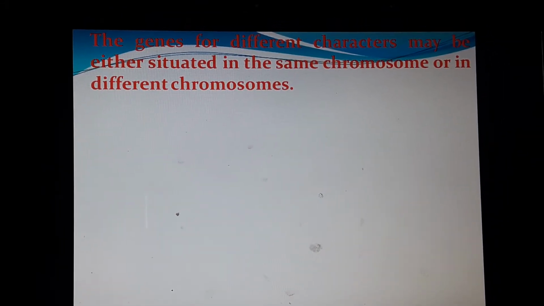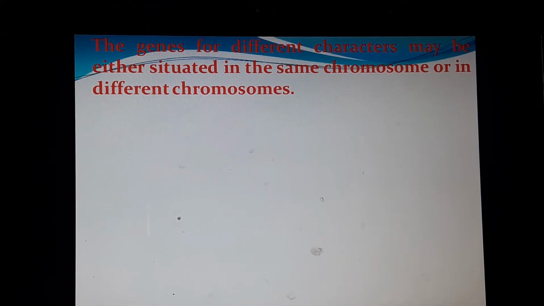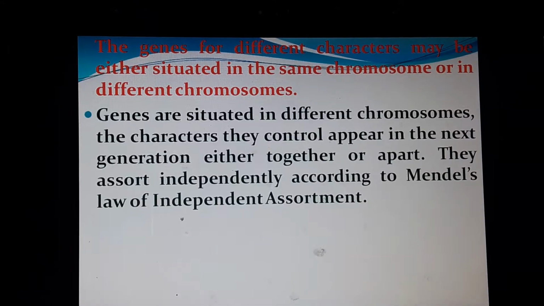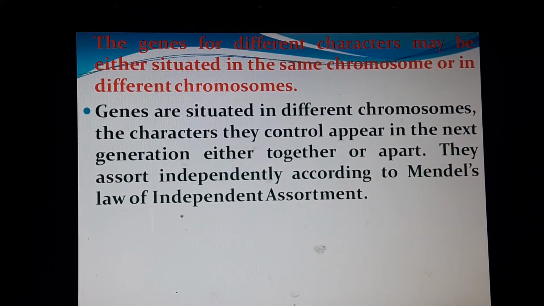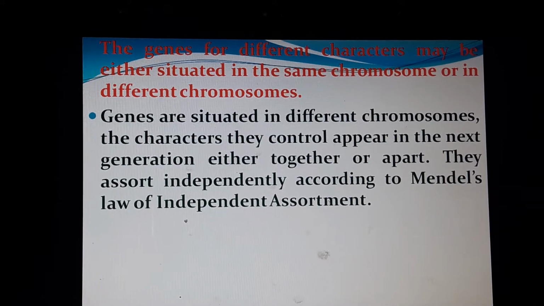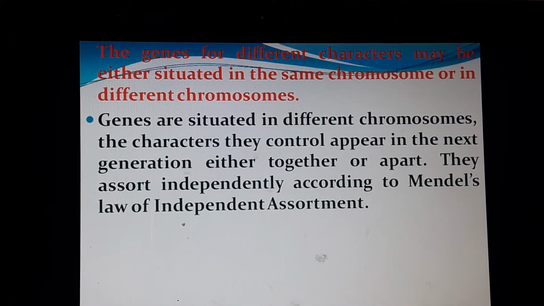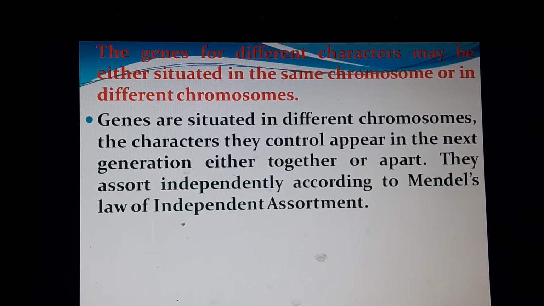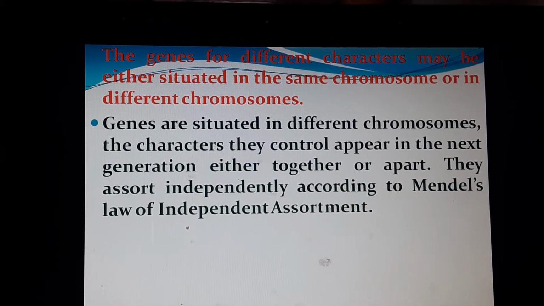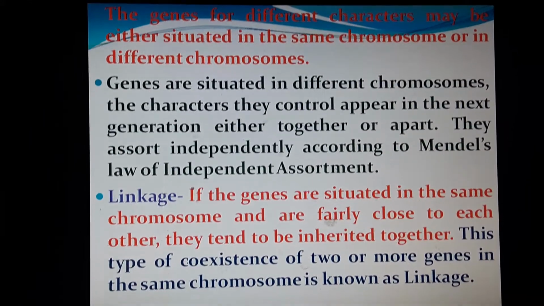Now, the genes for different characters may be situated either in the same chromosome or in different chromosomes. When genes are situated in different chromosomes, the characters they control appear in the next generation either together or apart. They assort independently according to Mendel's law of independent assortment.